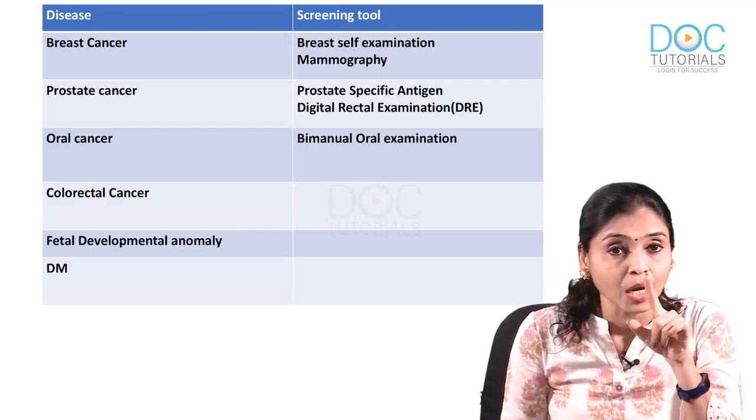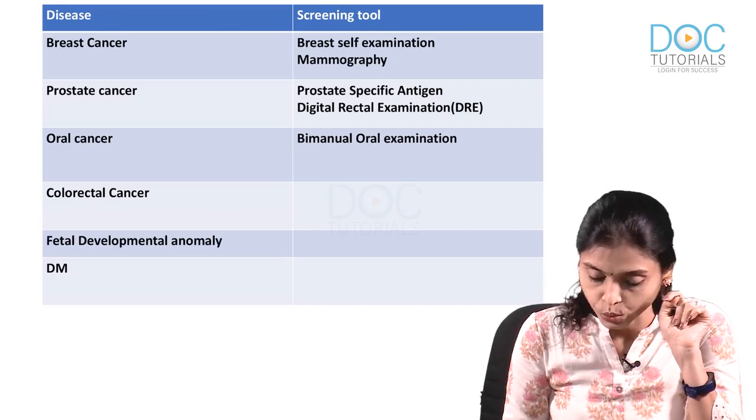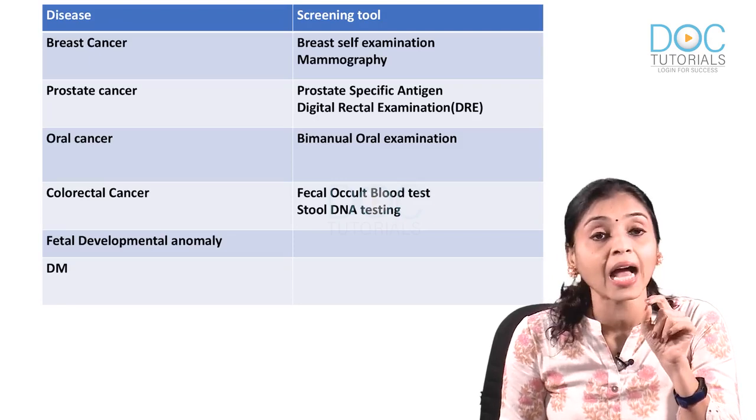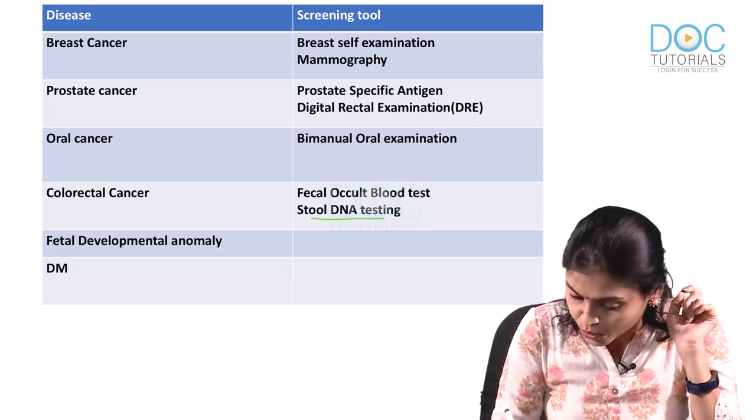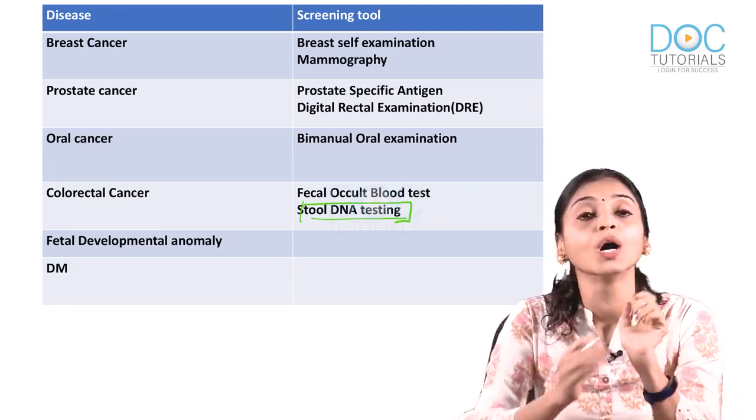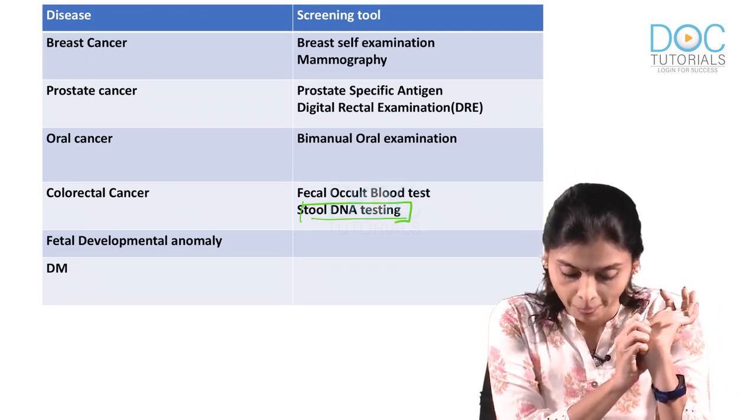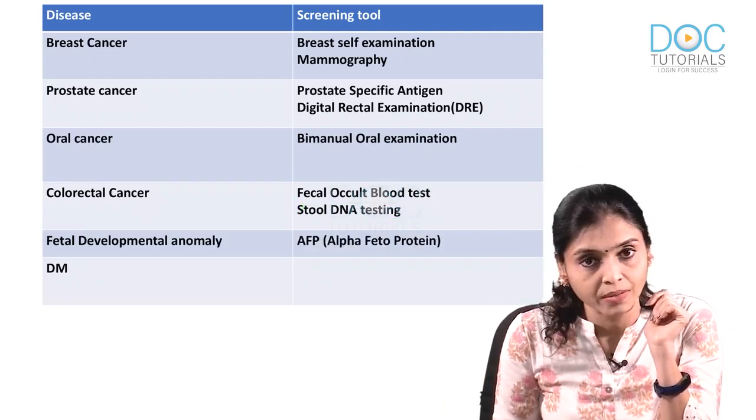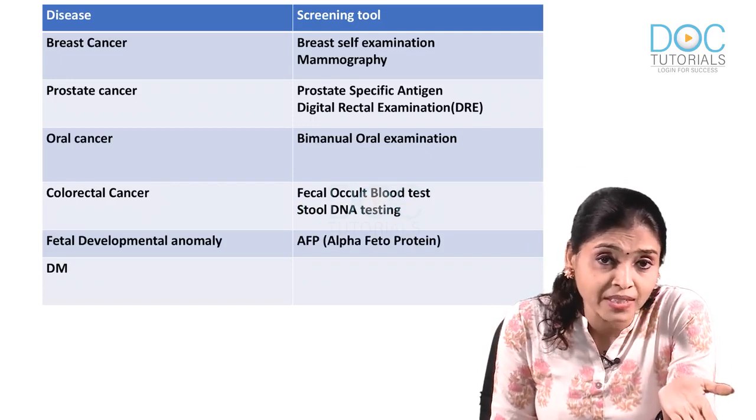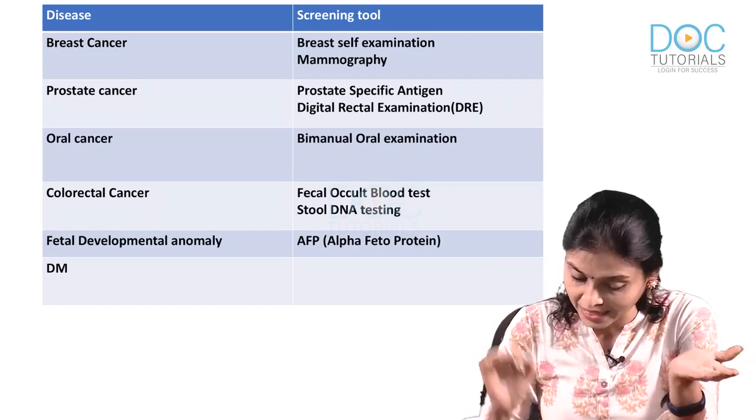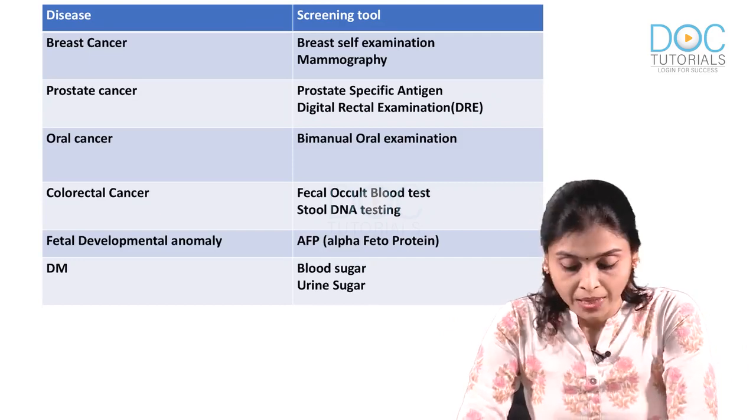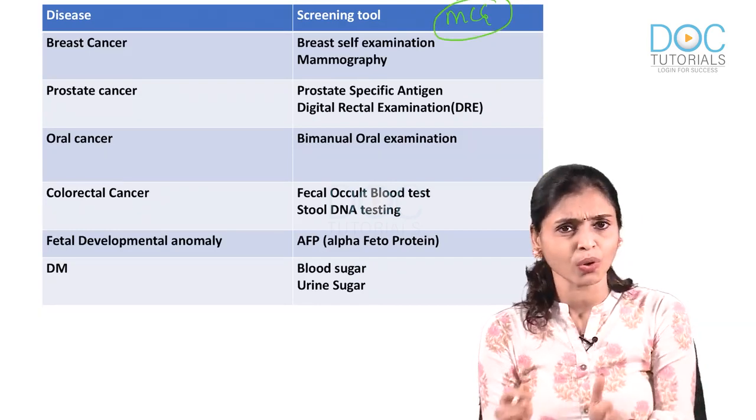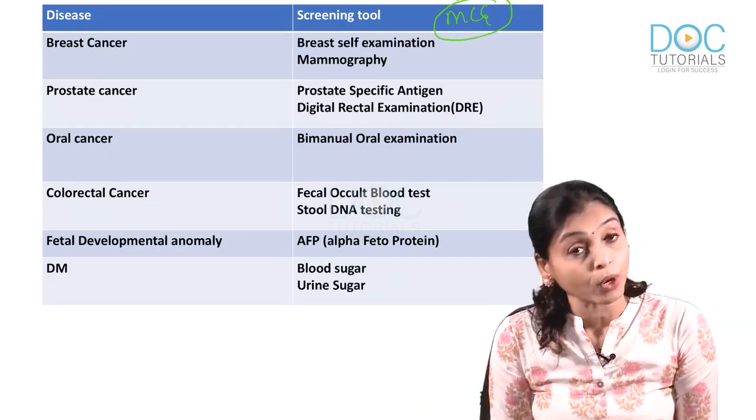Okay. For colorectal cancer, which is a screening tool? FOB, fecal occult blood examination, and stool DNA testing. This is also another screening tool we have for colorectal cancer screening. Fetal developmental anomaly? Yes, alpha fetoprotein or AFP. And for diabetes mellitus, we have blood and urine sugar examination. So, each of these is an MCQ which I think you knew already. You know all this, right? These are simple but very important MCQs.